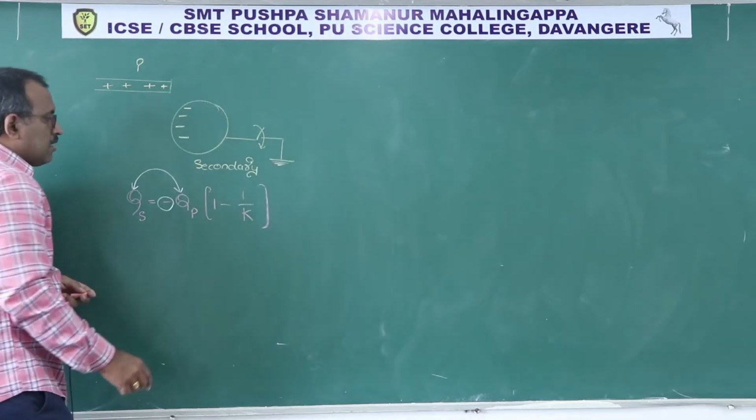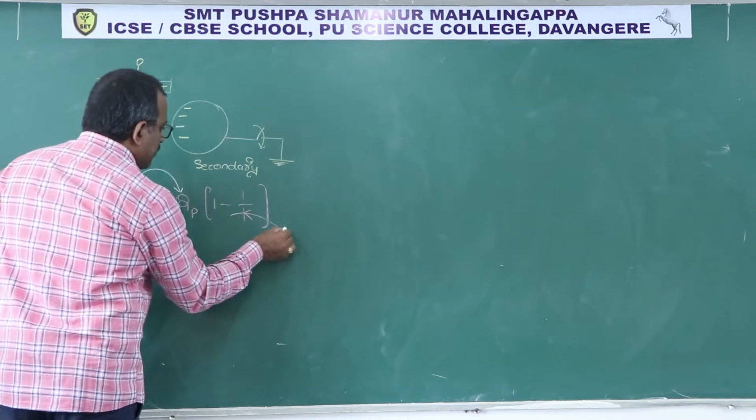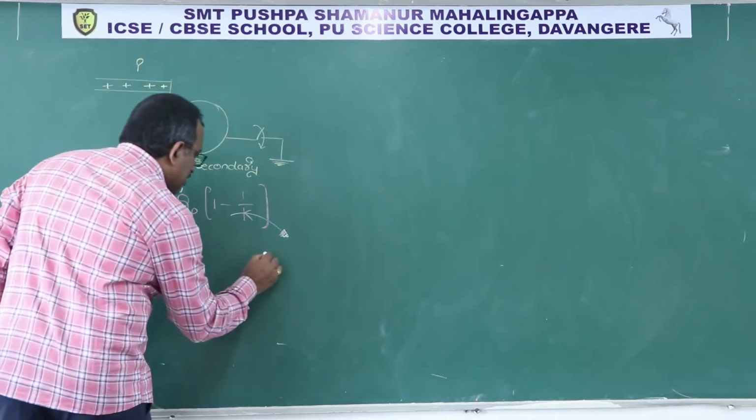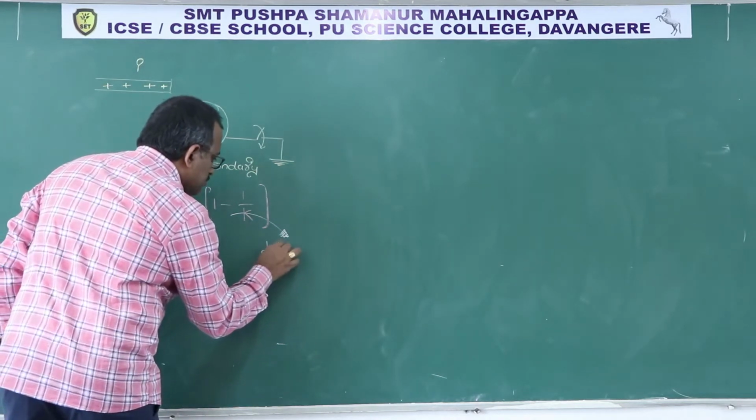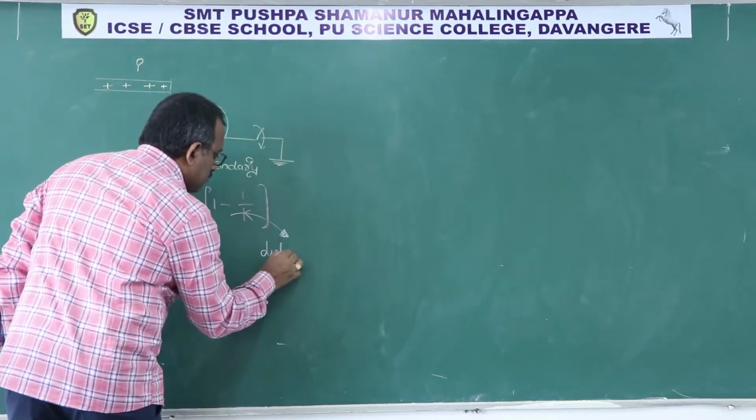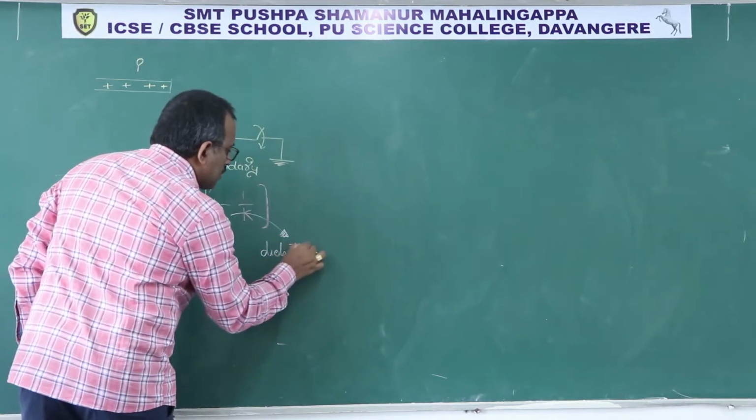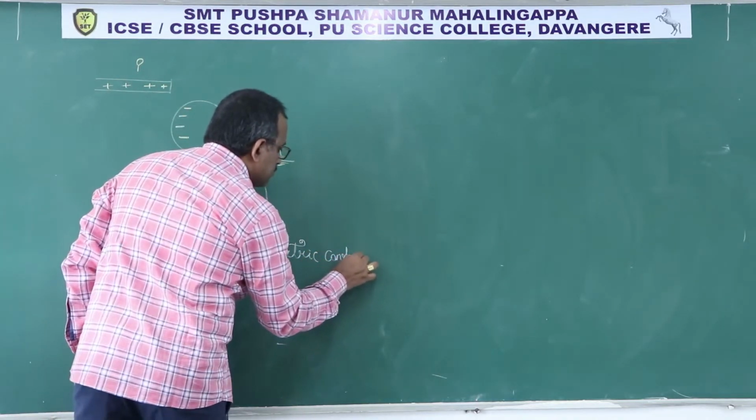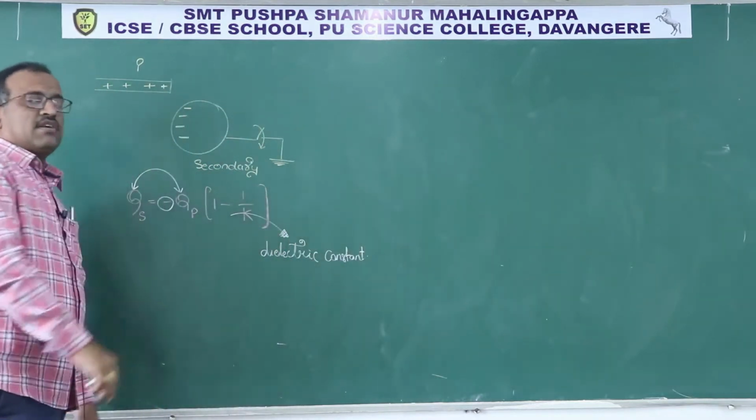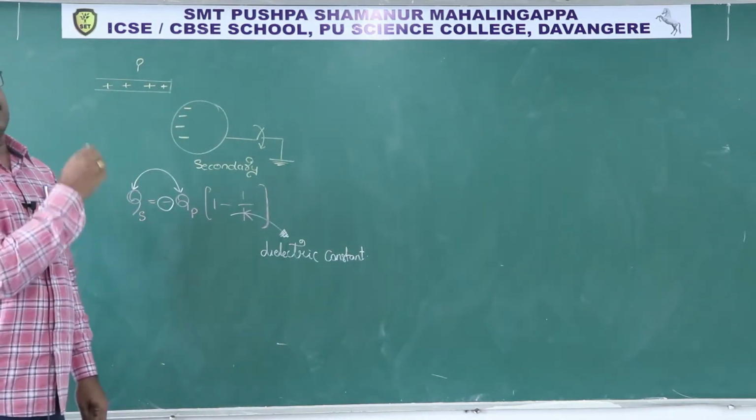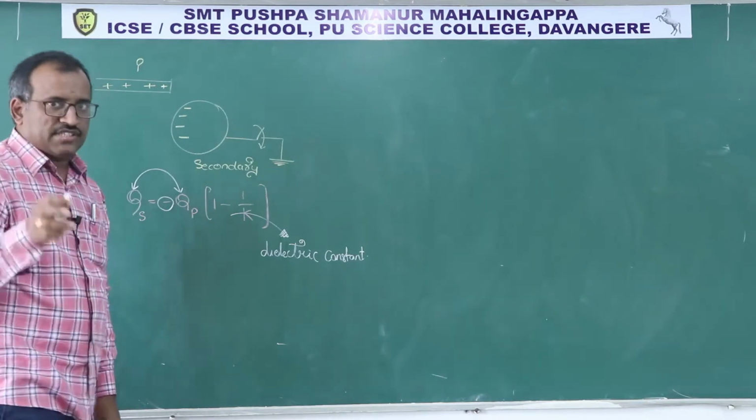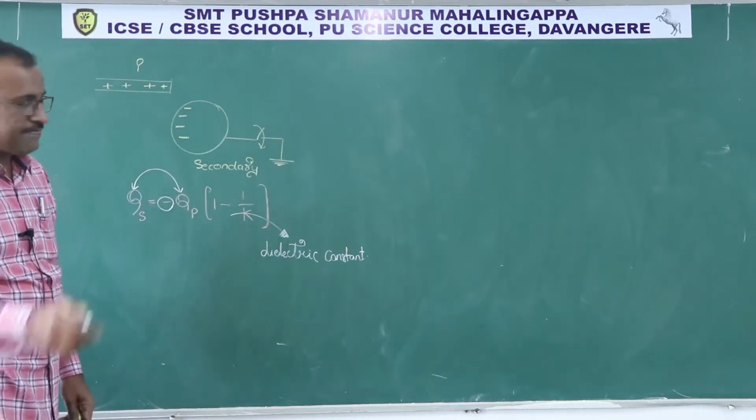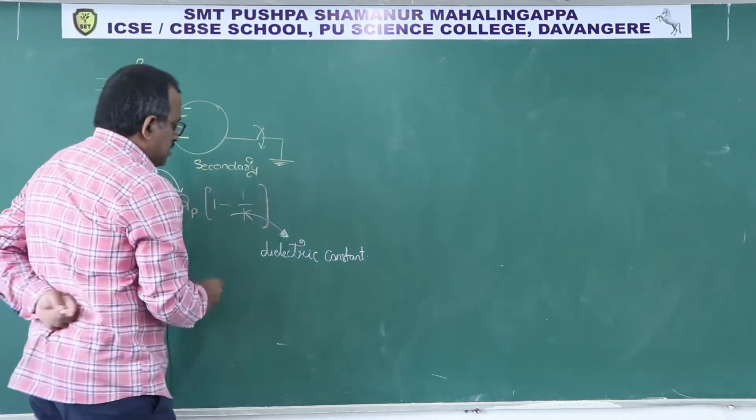Now see, the question arises, what do you mean by K? K is called the dielectric constant. Please try to understand. Once again I am saying, K is called the dielectric constant. Clear? So what are its values?